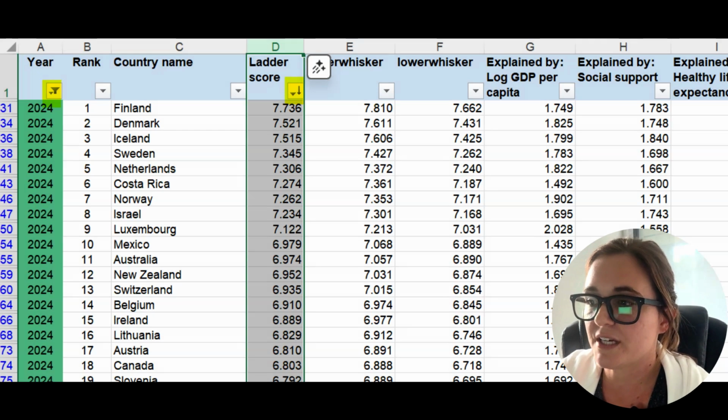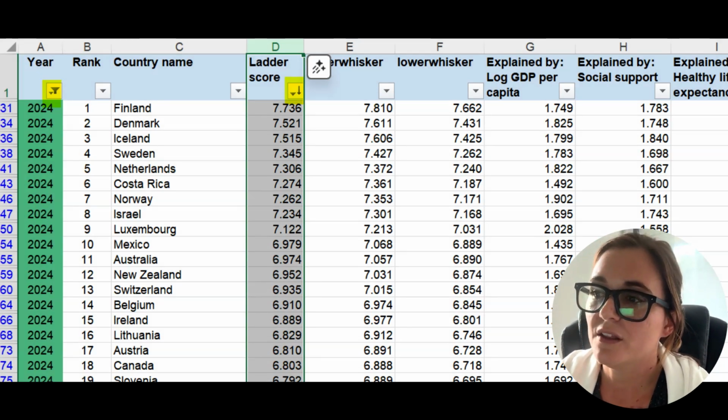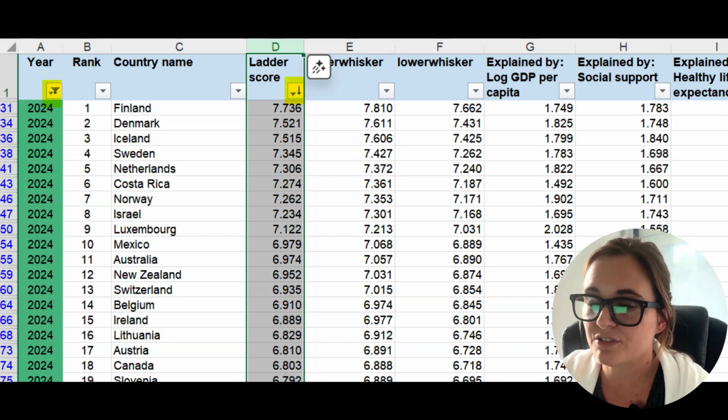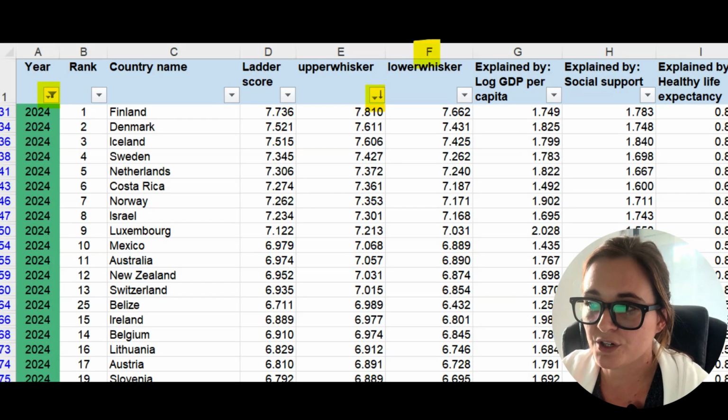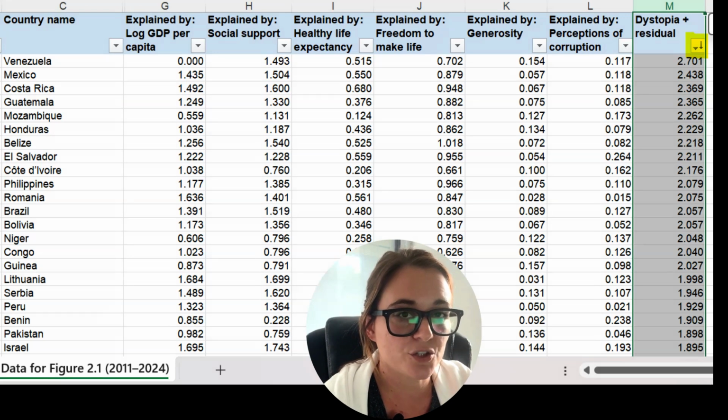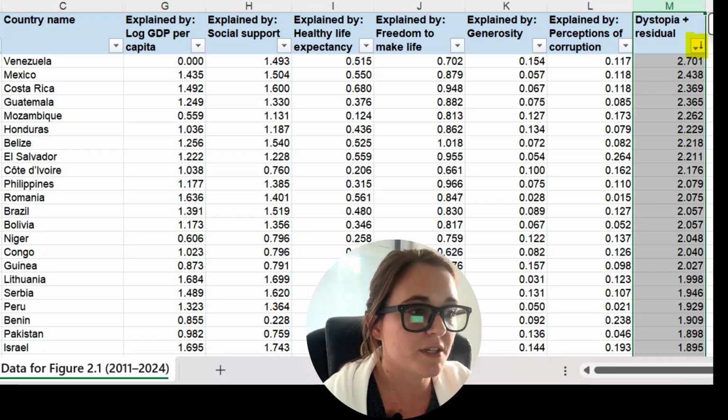Now let's decode those extra columns you see in the data set. The ladder score is that main average rating from 0 to 10. The upper whisker and lower whisker are the confidence intervals, basically the range where the true score probably falls based on the sample size. And then there's the dystopia plus residual column. This one sounds dramatic, but here's what it means.